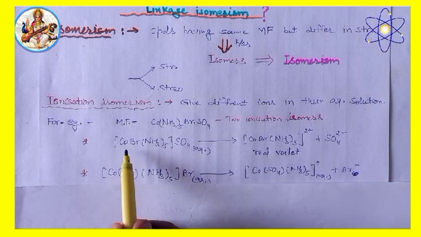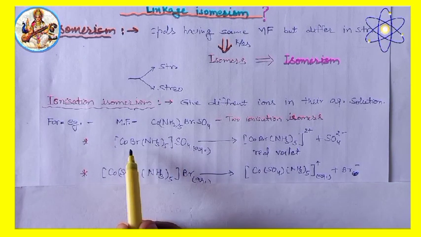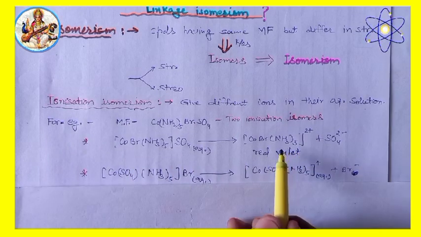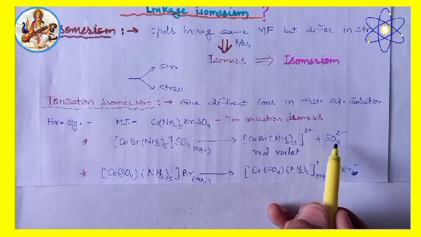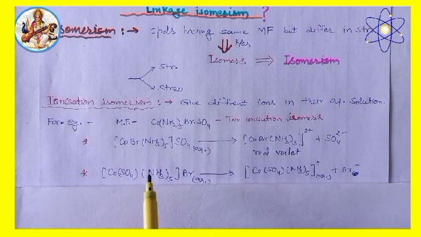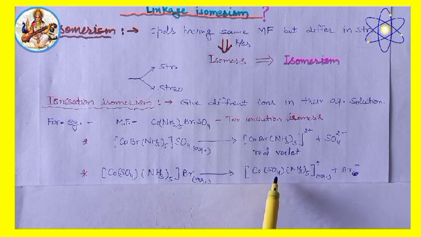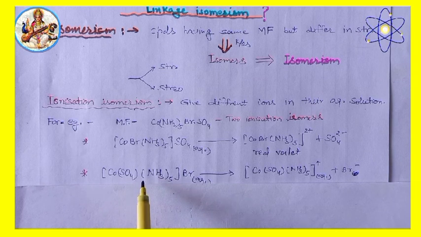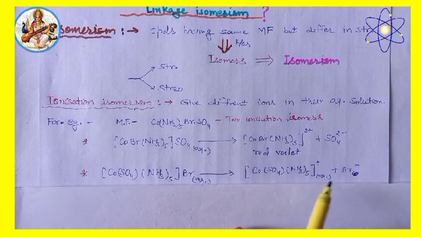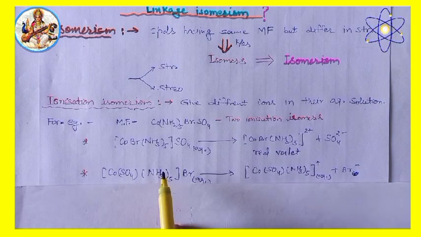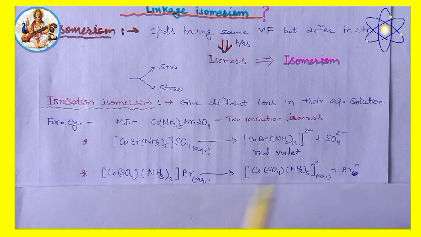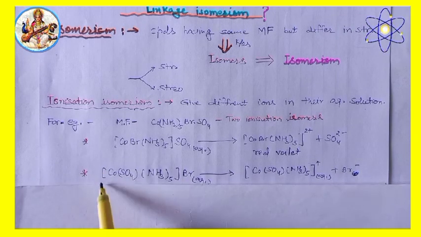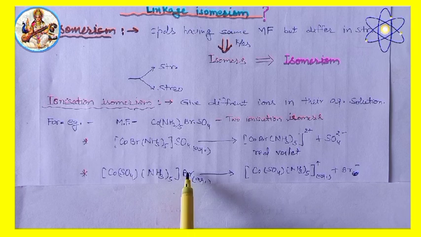So, in its aqueous solution, it gives two ions, the complex ion and the sulfate ion. The second isomer is red and does not give any precipitate with barium chloride but forms a precipitate of AgBr with silver nitrate, indicating that bromide is present outside the coordination entity.